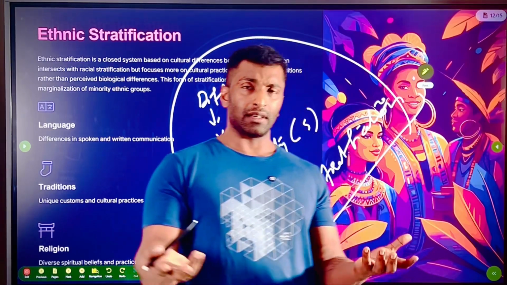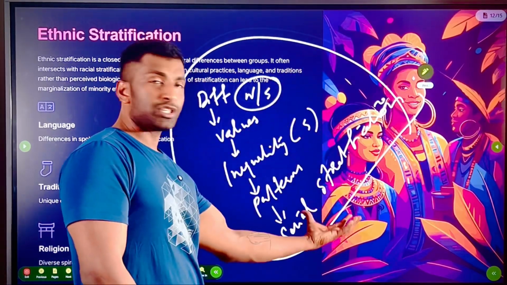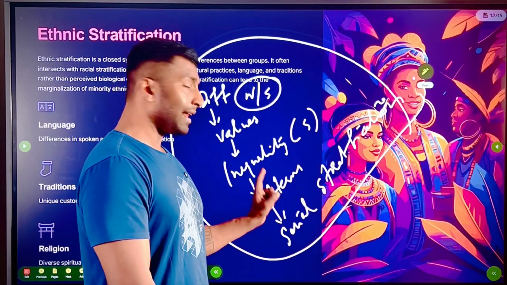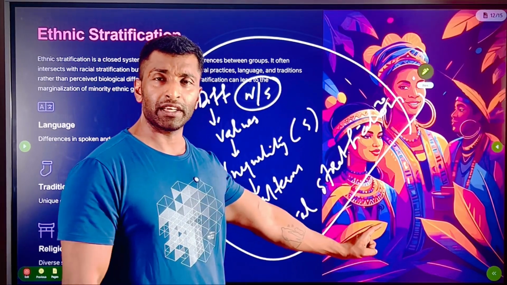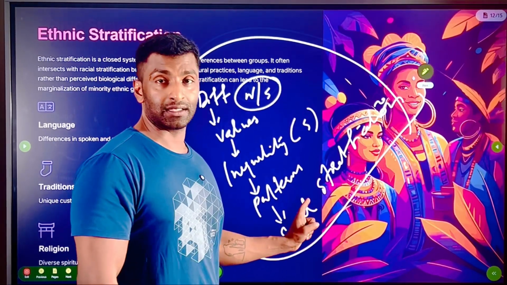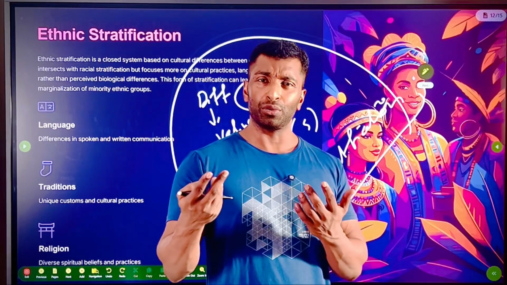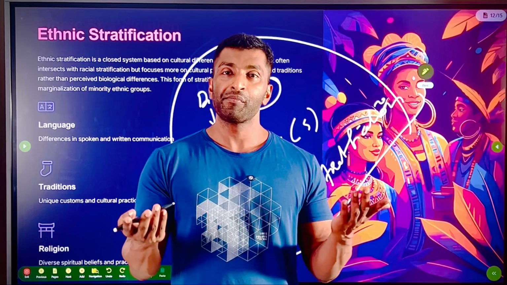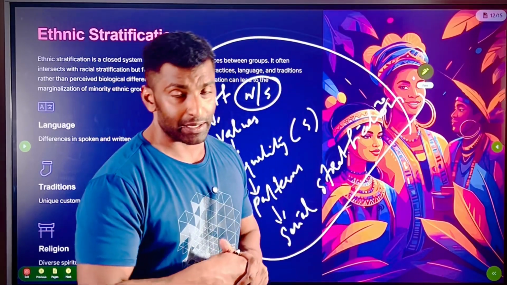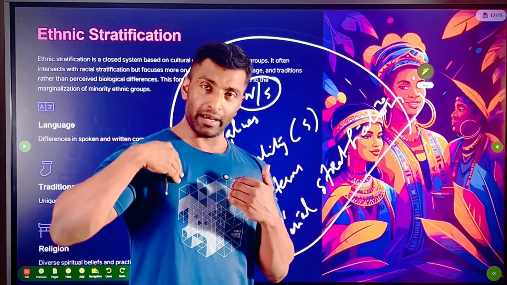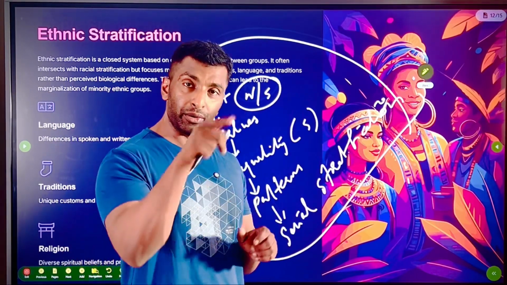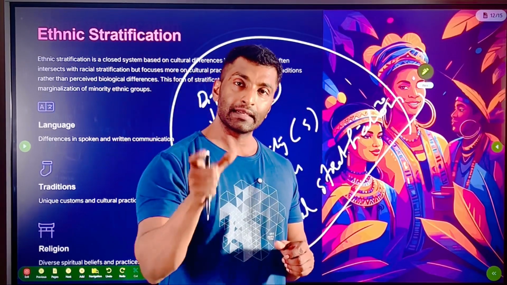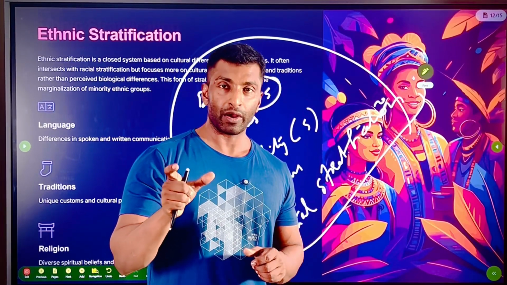Okay, so that's about this small discussion. I think this is the most important part, and I hope all of you understood what stratification is. So can I say all instances of inequality are stratification? No. You need to have patterns. Between you and me also, there can be multiple inequalities, multidimensional inequalities between you and me, or you and another person, me and another person. But we need to get the pattern. That's why when I say upper class, there is a common pattern among them. Middle class, there is a pattern among them. Lower class, there is a pattern.